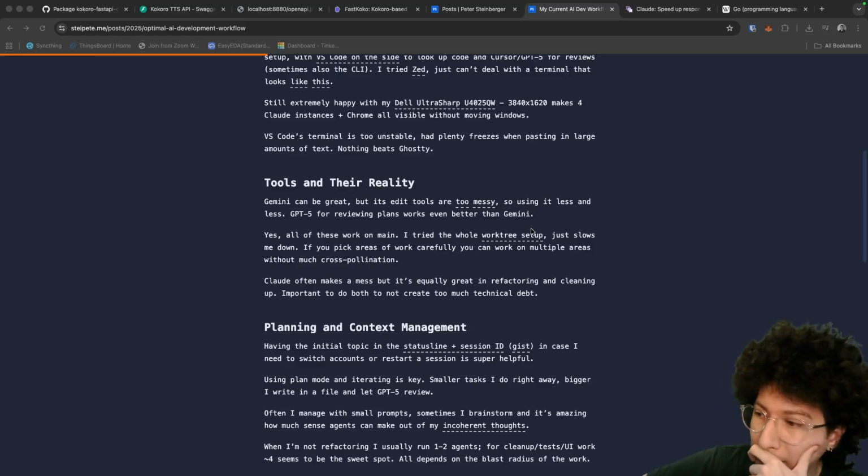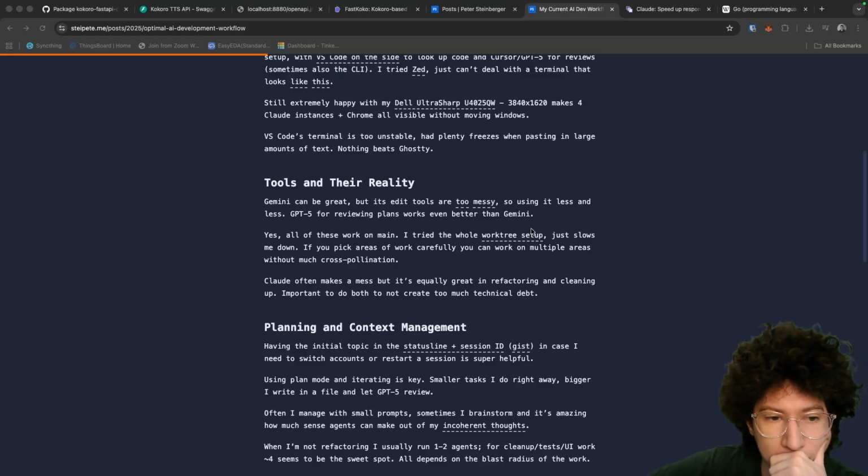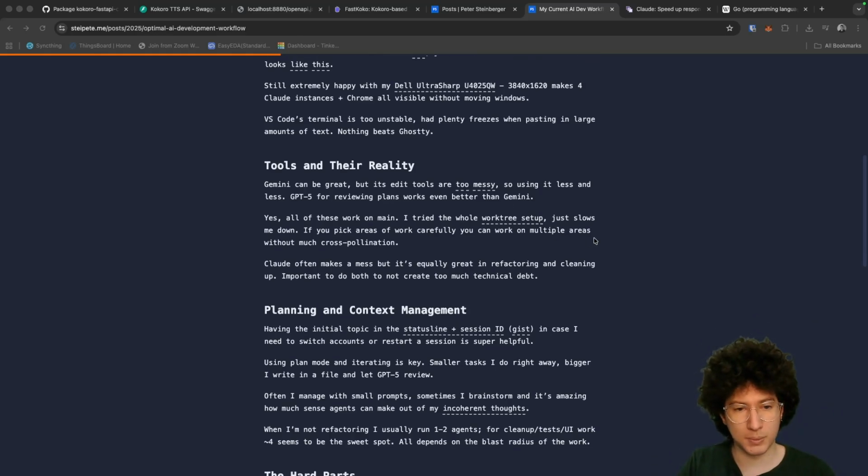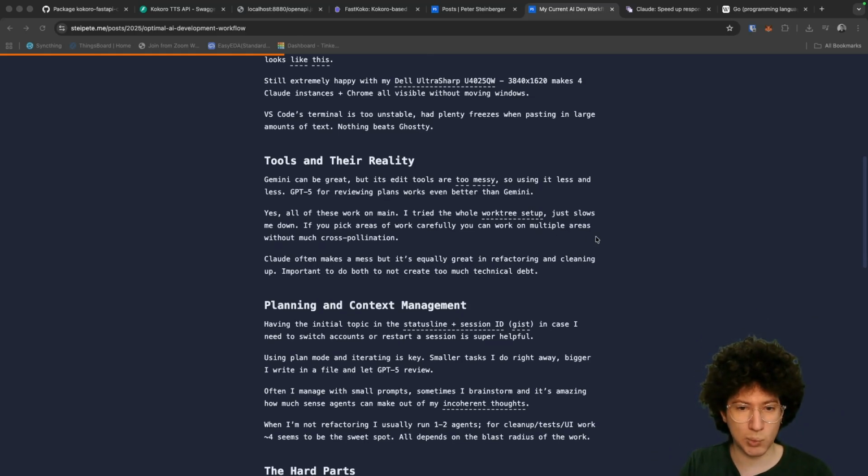Yes, all of these work on main. I tried the whole worktree setup, just slows me down. If you pick areas of work carefully, you can work on multiple areas without much cross-pollination. Claude often makes a mess, but it's equally great in refactoring and cleaning up. Important to do both to not create too much technical debt.